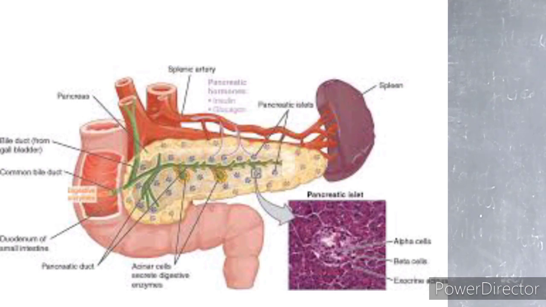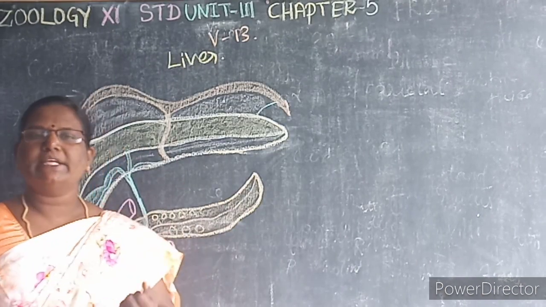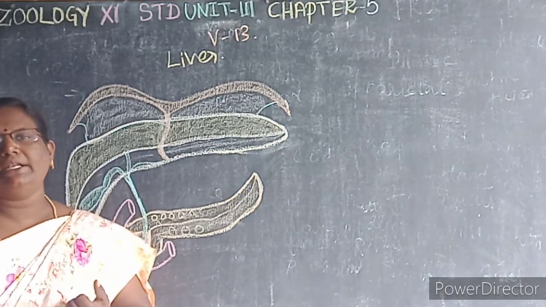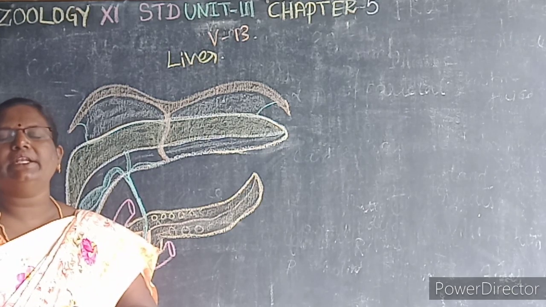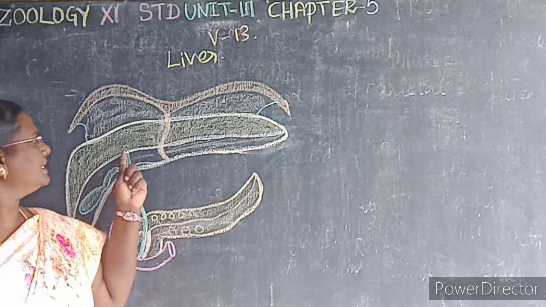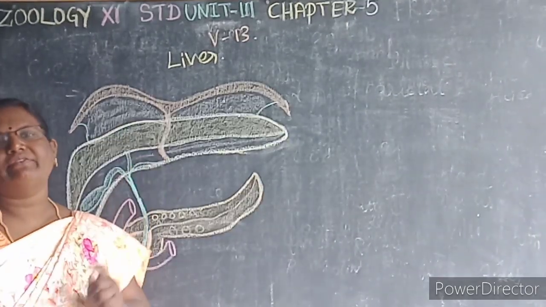First we'll see about the liver. The liver is the largest digestive gland in our body. This liver consists of 4 lobes, that is, major and minor lobes. It consists of major right and left lobes and 2 minor lobes. Then these lobes are attached to the diaphragm.